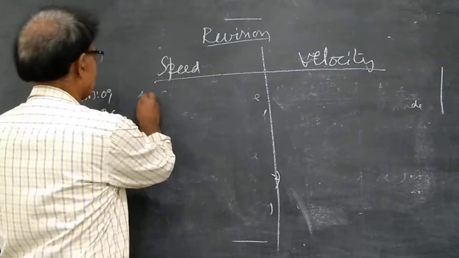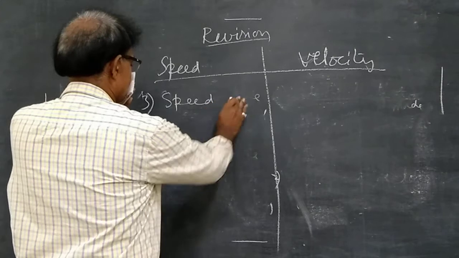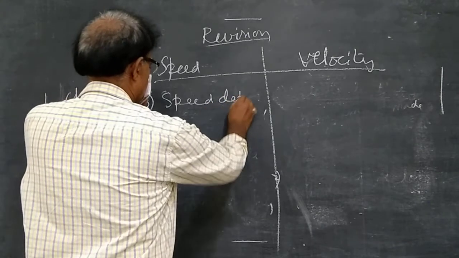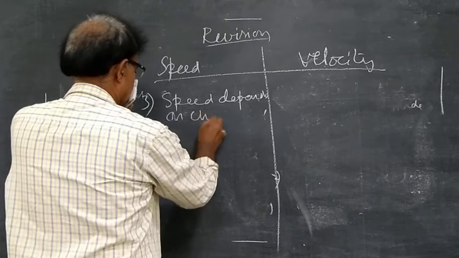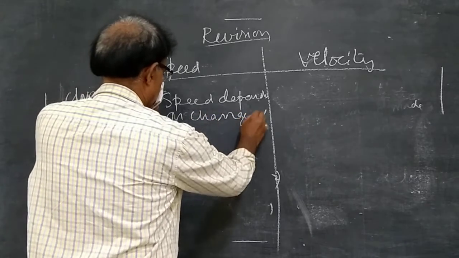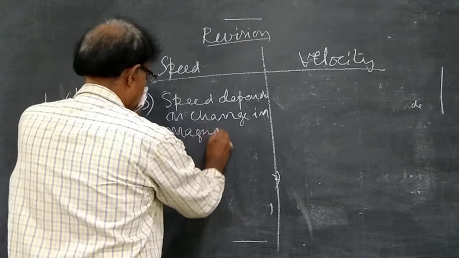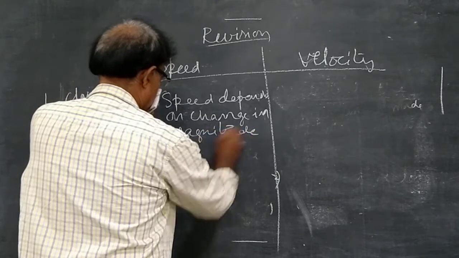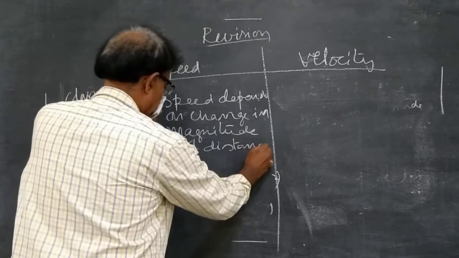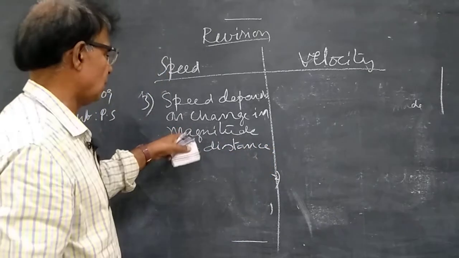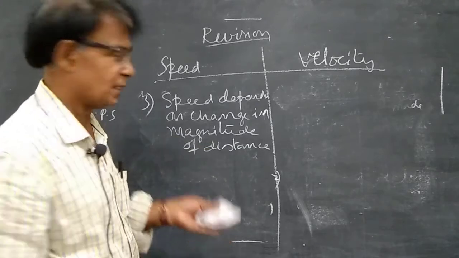Next, third point. Speed depends on the change in magnitude of distance covered by an object.